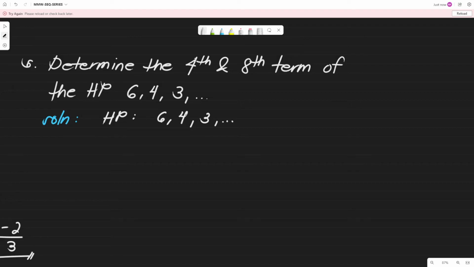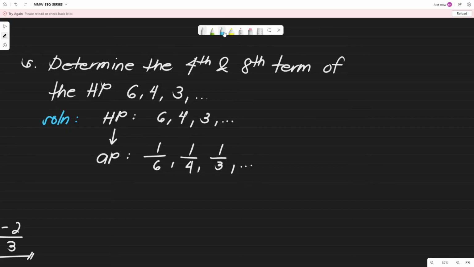So, anong gagawin natin, guys? Sige nga. Okay, tama. Babaro tayo ng property ni arithmetic progression, meaning we are going to convert from harmonic progression into arithmetic progression. No? So, what is the arithmetic progression of this harmonic progression? Kunin nyo lang yung reciprocal. We have 1 over 6, 1 over 4, 1 over 3. Okay, so on and so forth. Okay, then, tsaka natin i-solve kung ano yung pang fourth and yung eighth term.